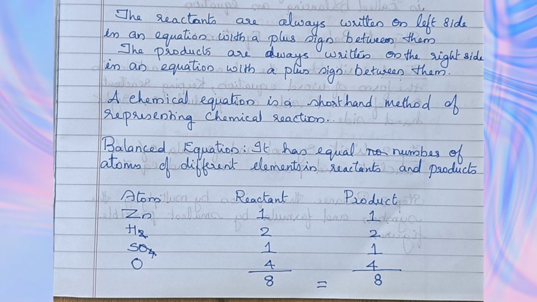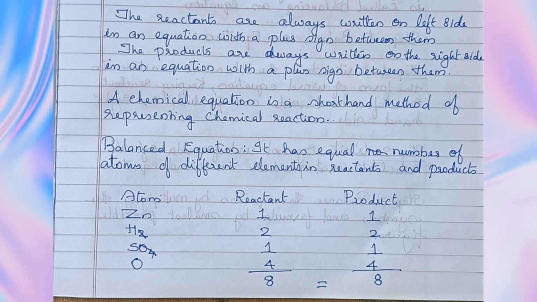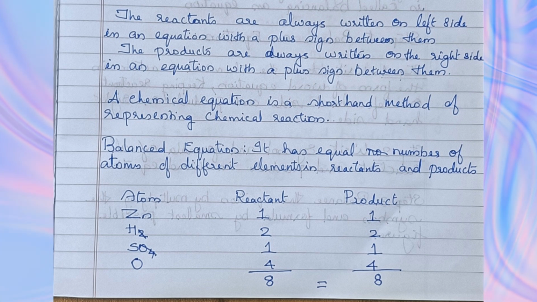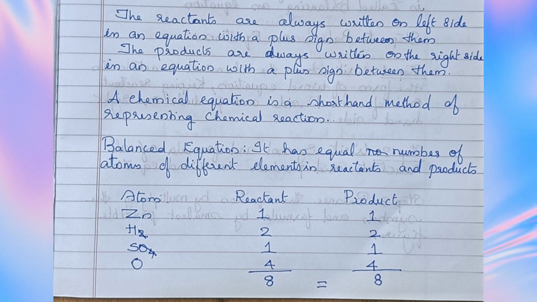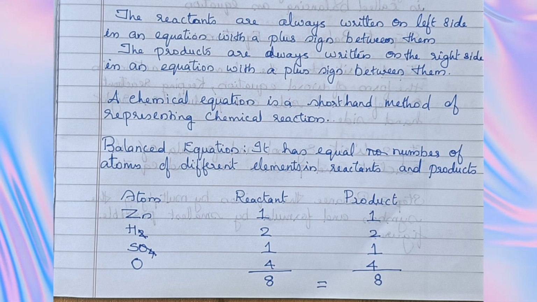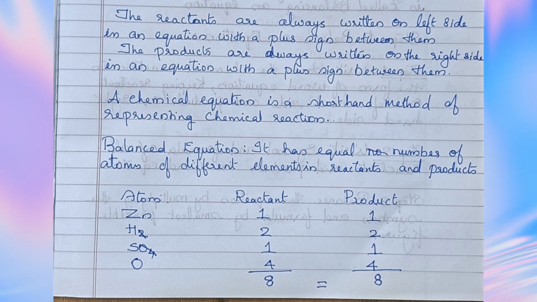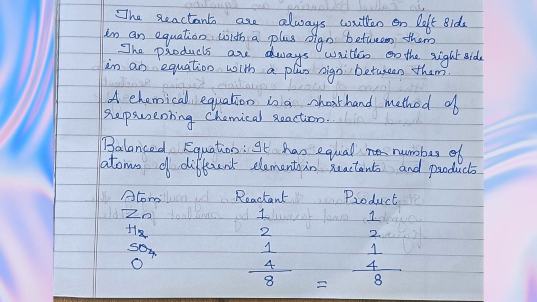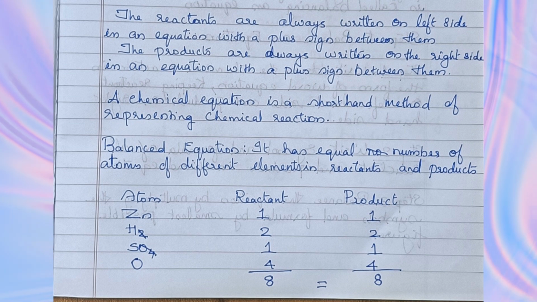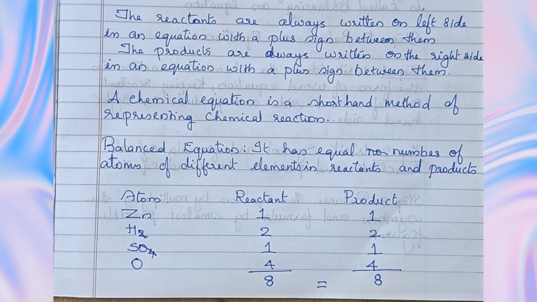Balanced equation. It has equal numbers of atoms of different elements in reactants and products. Atom: zinc. Reactant side 1, product side 1. Atom: hydrogen. Reactant side 2, product side 2. Sulfur: reactant side 1, product side 1. Oxygen: reactant side 4, product side 4. Therefore, reactant side 8 atoms and product side also 8 atoms. Therefore, it is a balanced equation.